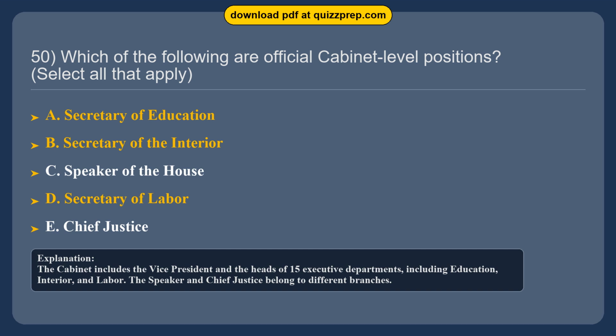The cabinet includes the vice president and the heads of 15 executive departments, including education, interior, and labor. The speaker and chief justice belong to different branches.